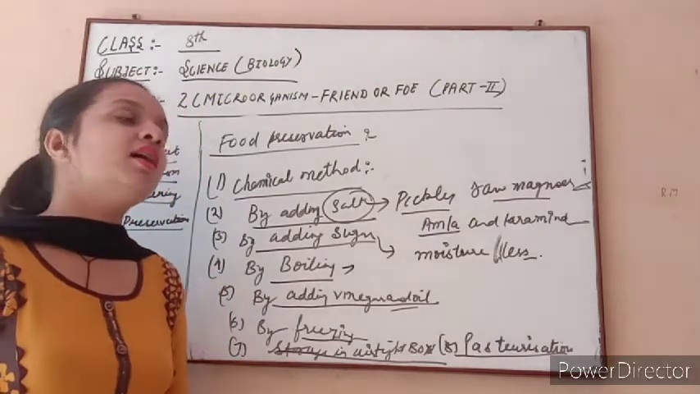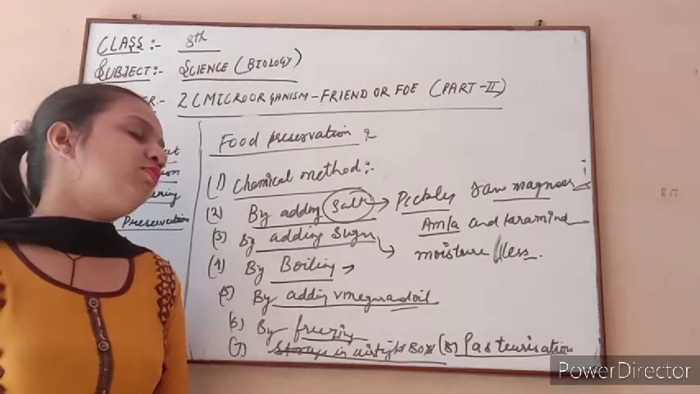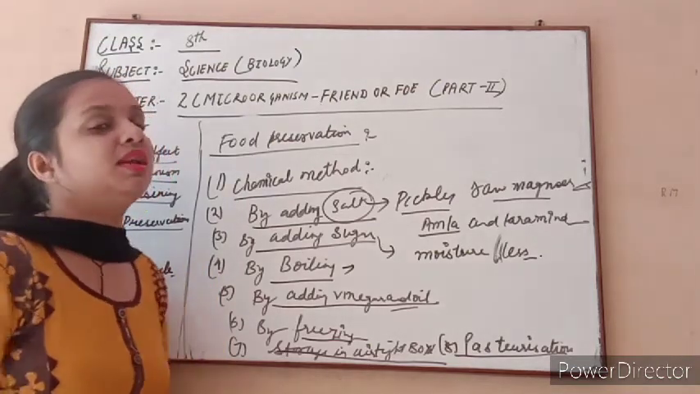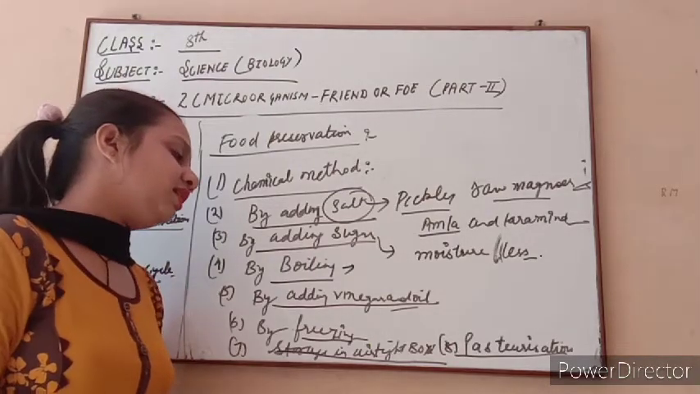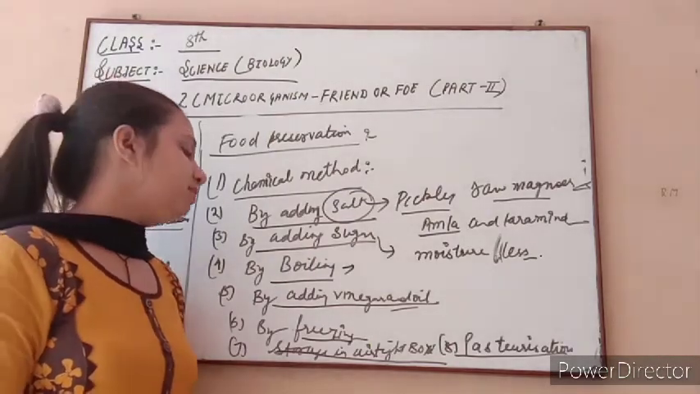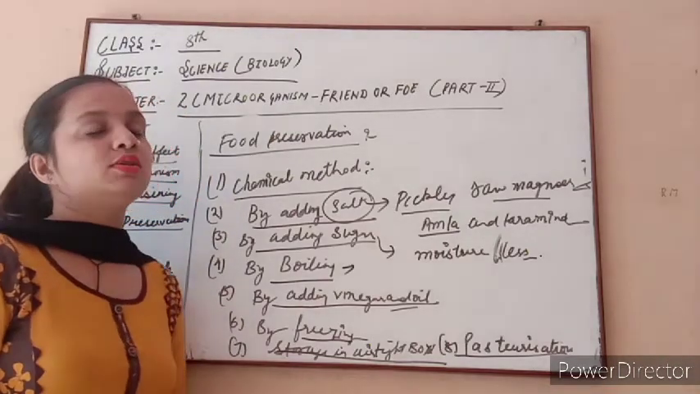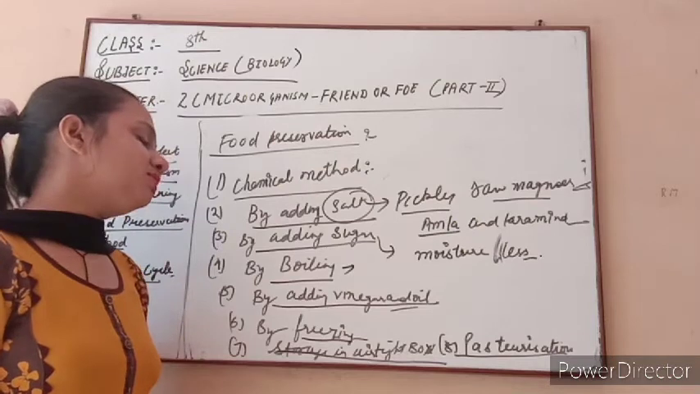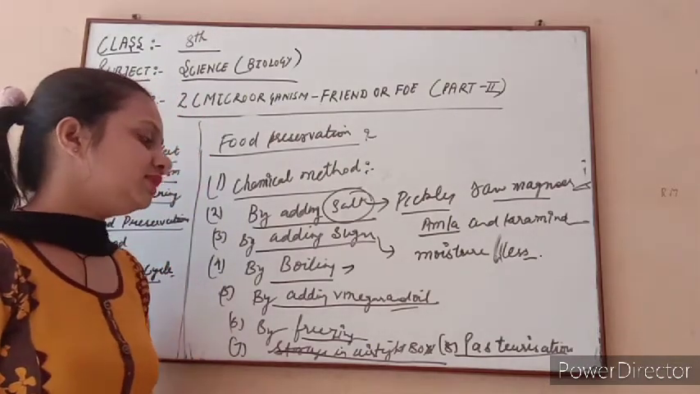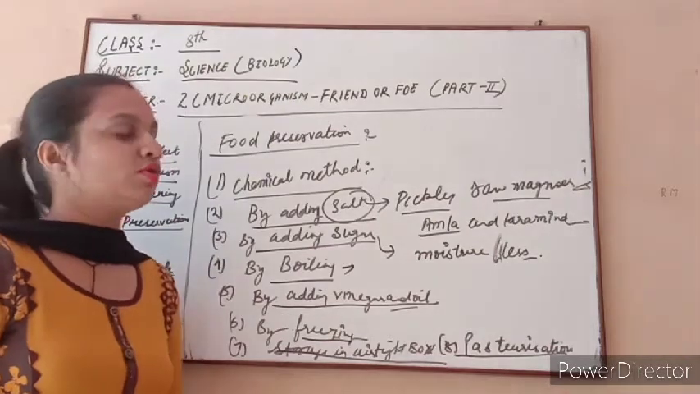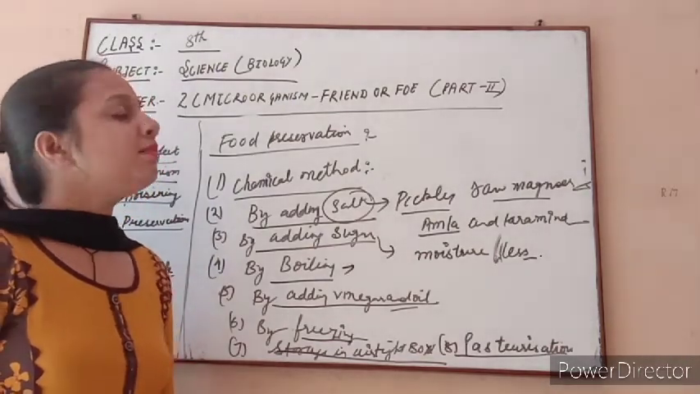Because air contains microorganisms, air should not be present in the box where we preserve our namkeen, biscuits and other things. So namkeen and biscuits are stored in an airtight box, because an airtight box does not let air pass. By storing things in airtight boxes, like dry fruit also, we prevent the action of microorganisms.